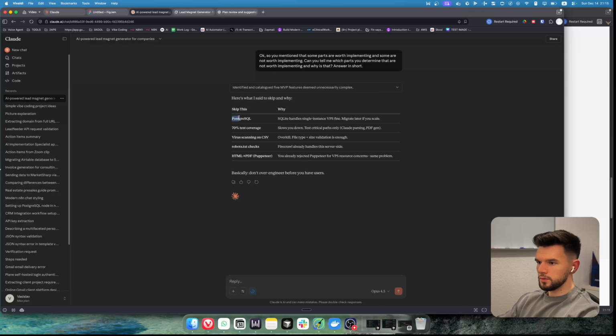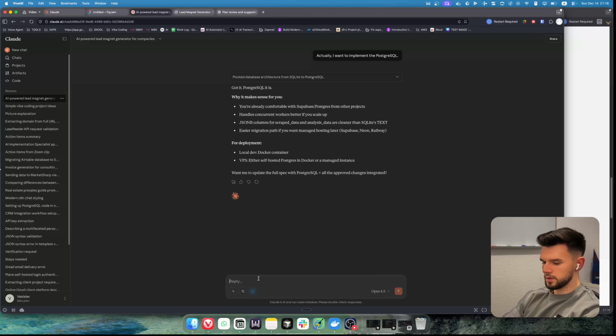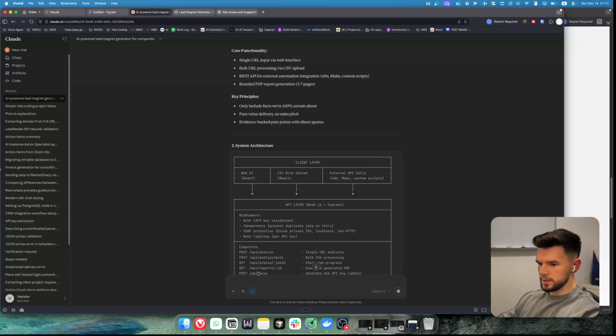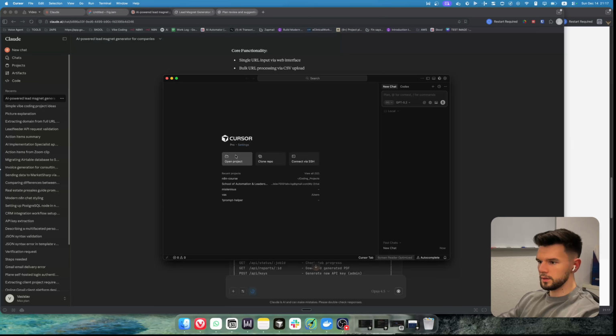Alright, so the first one I don't really agree with, just because I had issues with SQLite and basically anything that's not Supabase or Neon. With all the rest, I more or less agree. Actually, I want to implement Postgres. Yeah, let's do it again. Let's see what it says. Then that's gonna be a lot of editing. It seems like it agrees with me, so I'm just gonna say something like, okay, can you give me the full project description right now? While I'm waiting, I'm gonna open a new project.